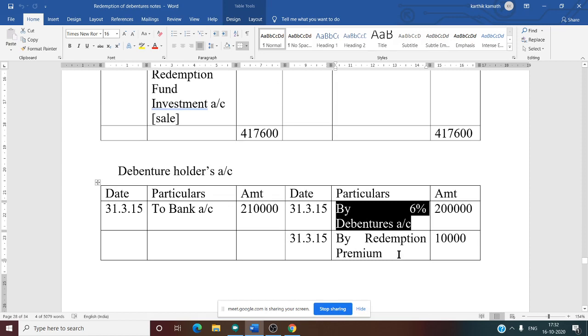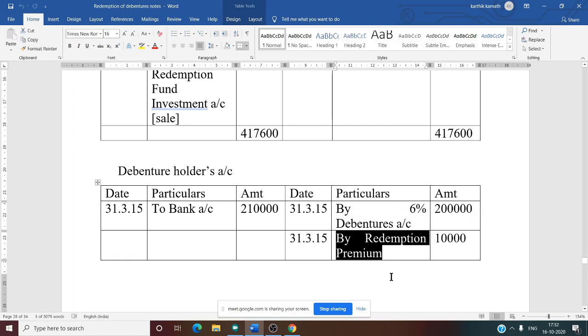Next, there is a premium at 5%. On 2 lakh, if you take 5%, you will get 10,000. By redemption premium, that is, redemption premium is also given to the debenture holder. So premium balance gets reduced and debenture holder balance gets increased. So redemption premium account debit to debenture holder account 10,000.